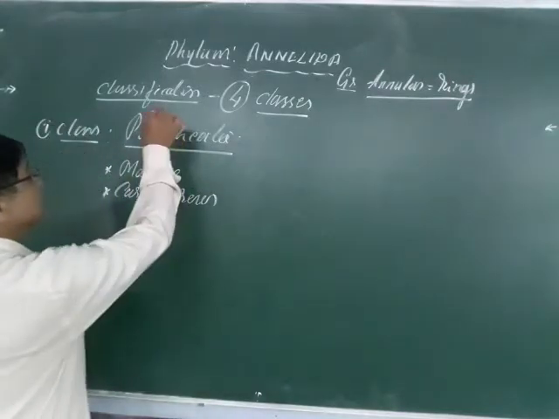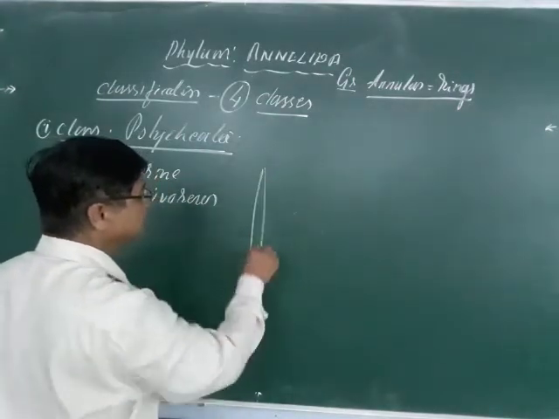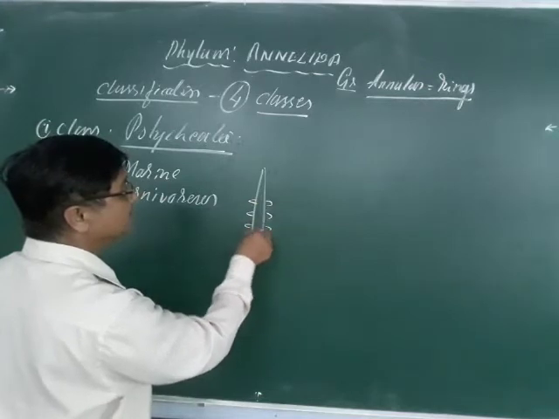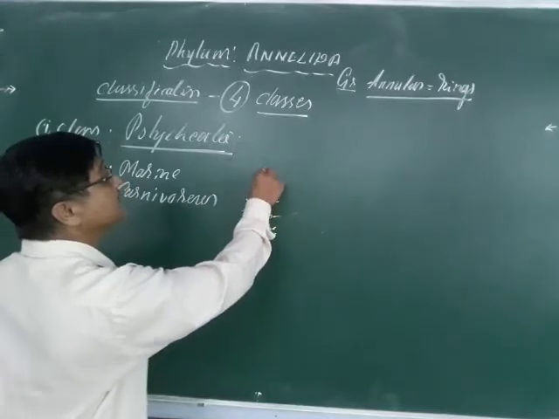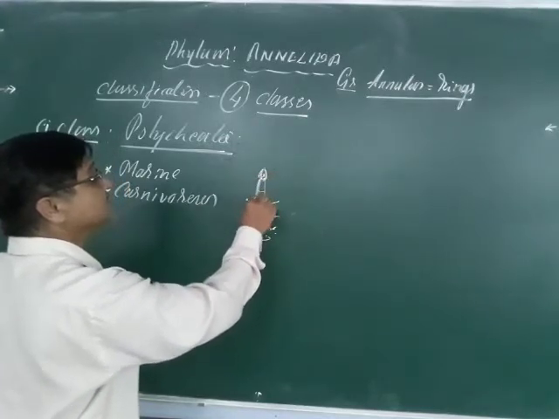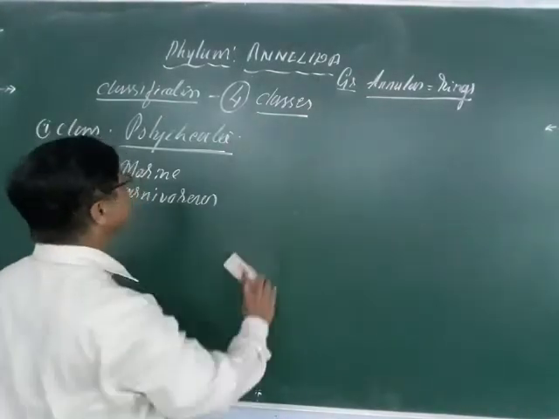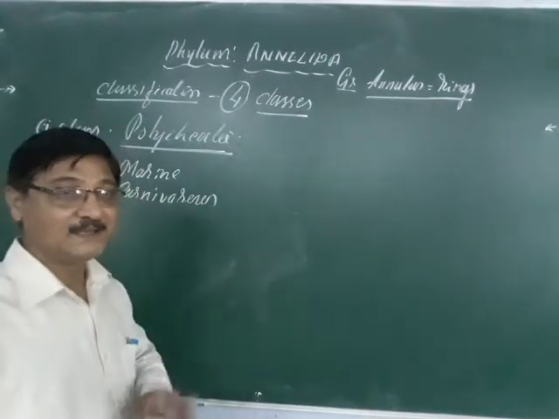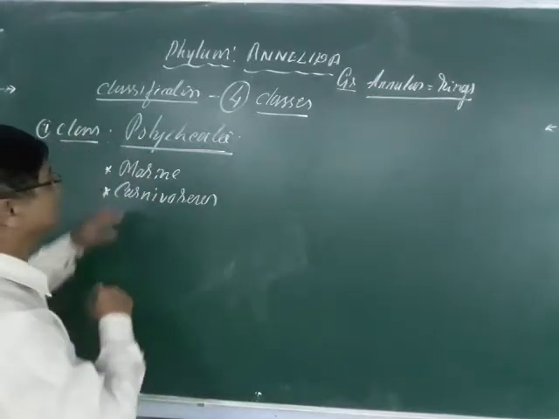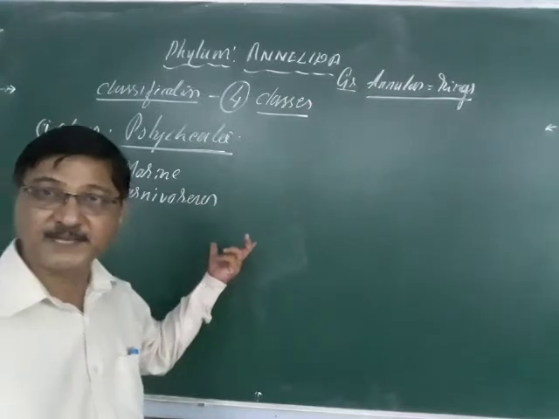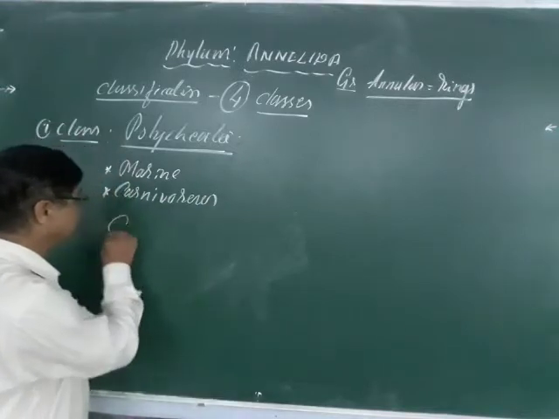So remember, the Polychaeta have an elongated, worm-like body made up of a large number of segments. You can see the parapodia, unjointed appendages, and here is the head, the anterior region. Poly means a large number of unjointed appendages attached on either side, on the bilateral side. Therefore the locomotory organs are the parapodia, but setae and other organs are absent. And the clitellum is also absent here.